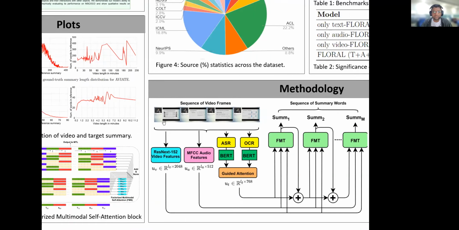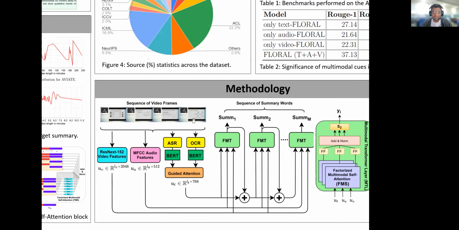Now, coming to our proposed model titled FLORAL, we take three different input modalities. The first is the ResNeXt-152 video features. Here we take a video, partition it into frames, and for each frame we extract the video features from ResNeXt-152, from which we get a 2048-dimension embedding. For the audio part, we extract the Mel-frequency cepstral coefficients, and we get a 512 embedding.